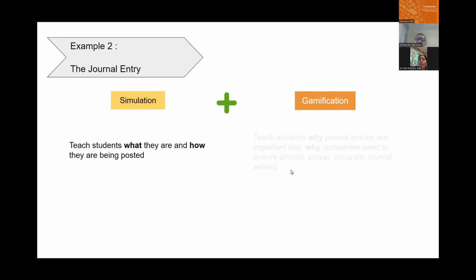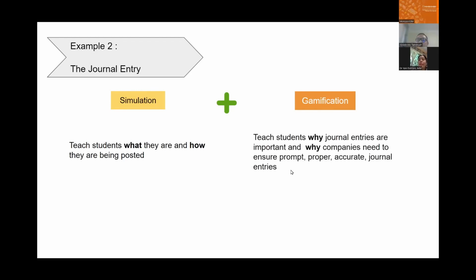The gamification part will teach your student why journal entries are important and why companies need to ensure prompt, proper, accurate journal entries. These are the things that you can tell them 1,000 times and they just do not appreciate normally. Only when they run their own company, then they will appreciate. Because if their teammates fail to enter a prompt, proper, accurate journal entry, then their business will run into problem because they couldn't get a loan because their financial report is not accurate.